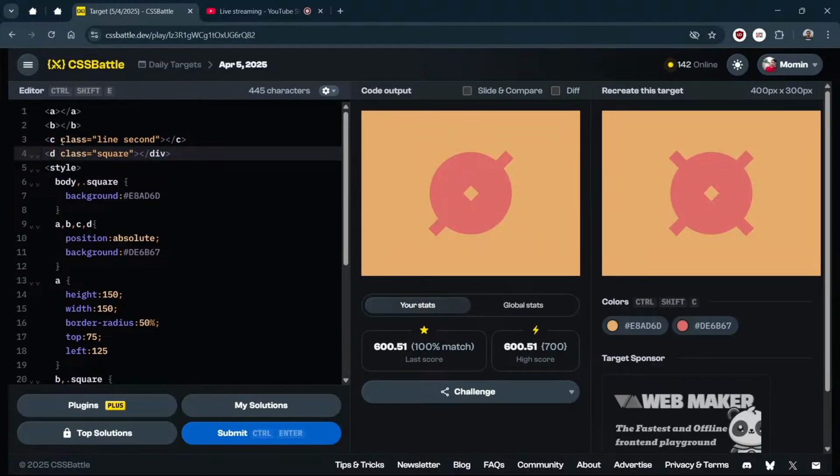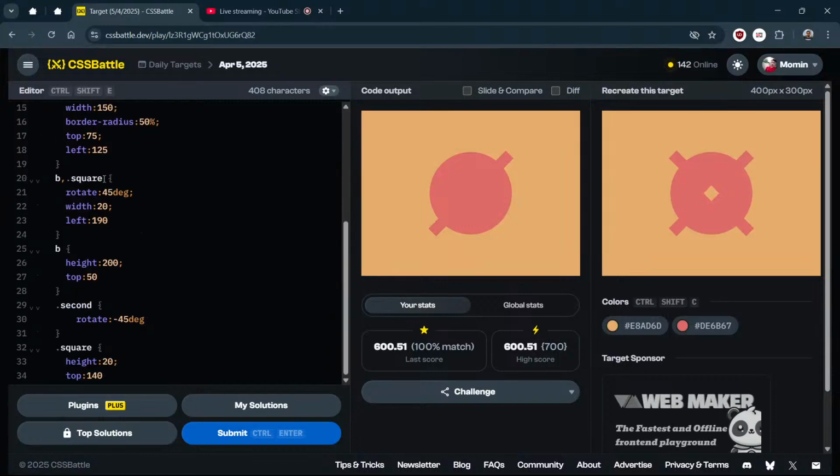So we don't need multiple classes here. And this class also we don't need here. And this is D. And then what we can do, square is D, right?